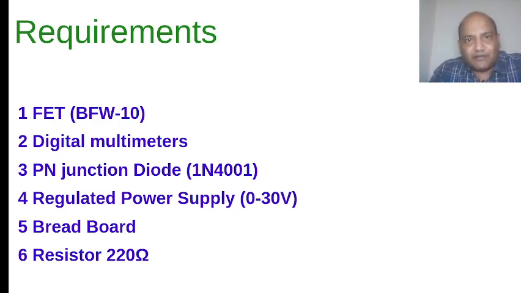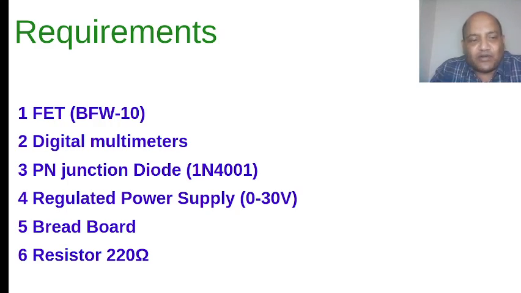To do this experiment, you require a field effect transistor, that is BFW10. Another component required is a digital multimeter. Then you require a PN junction diode, 1N4001 type, and a regulated power supply that can change its voltage from 0 to 30 volt.